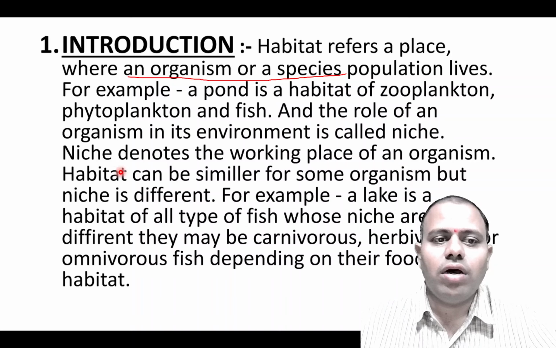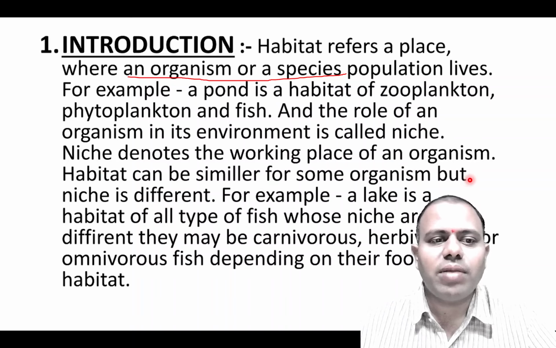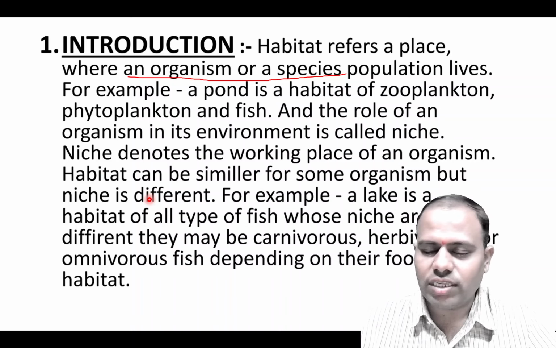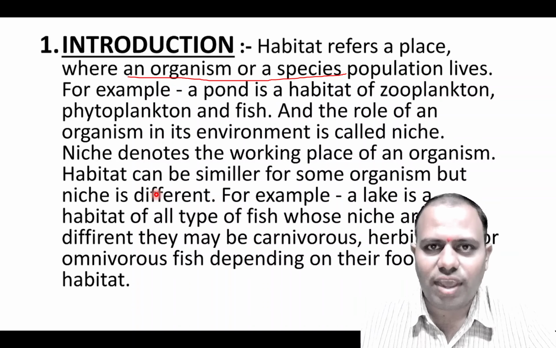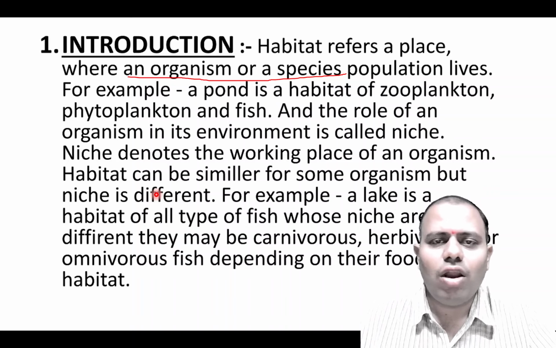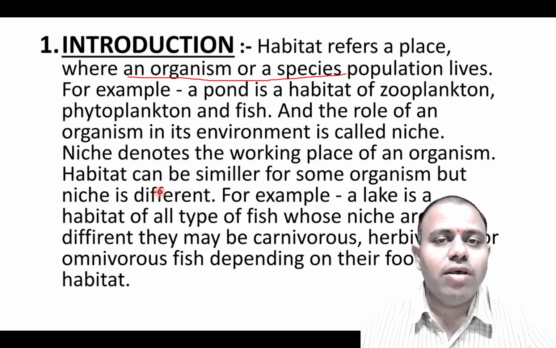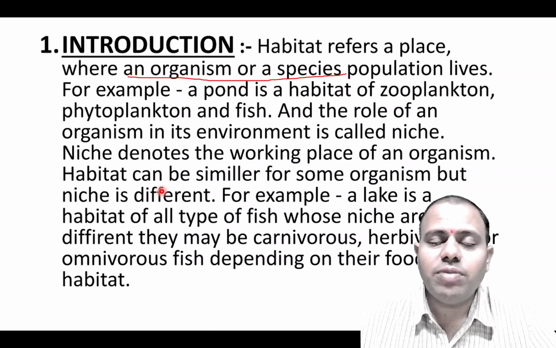Habitat can be similar for some organisms, but niche is different for each and every organism. For example, on a particular tree lots of birds live. So the tree is the habitat for lots of birds, but niche will be different for different kinds of birds, because some birds may be eating fruit, some birds may be eating the insects on that tree. So niche is always different for different kinds of animals or organisms.